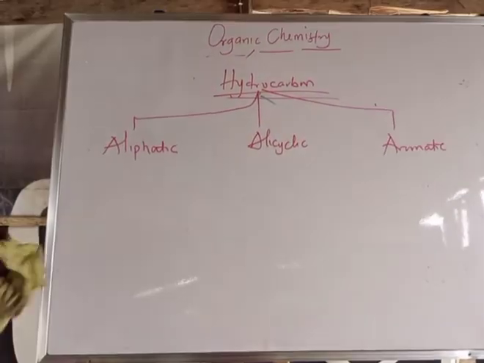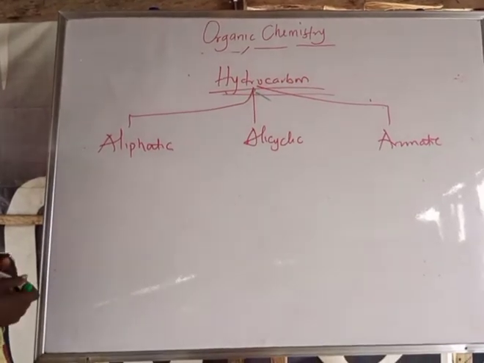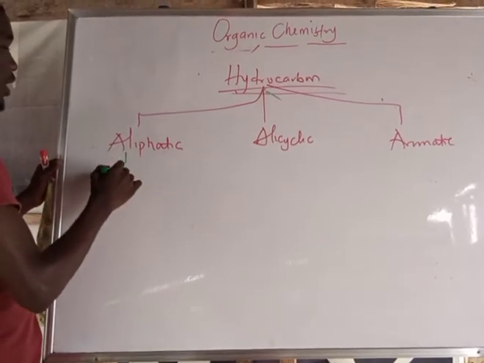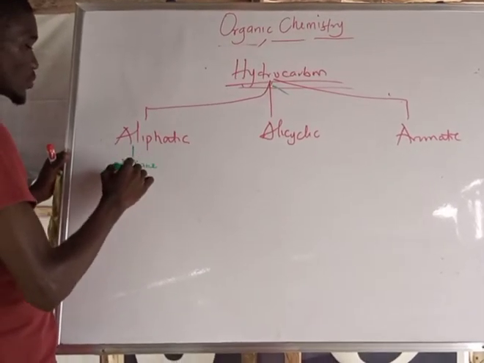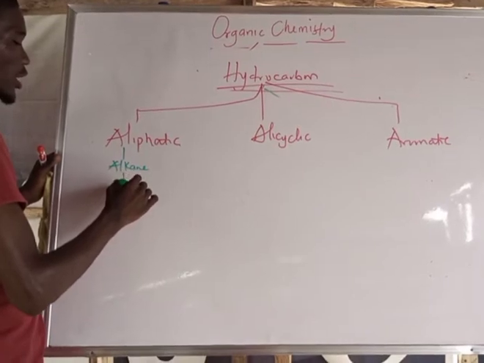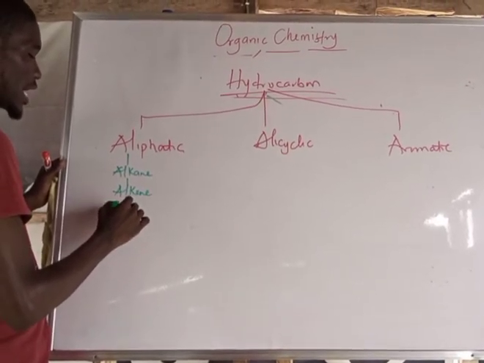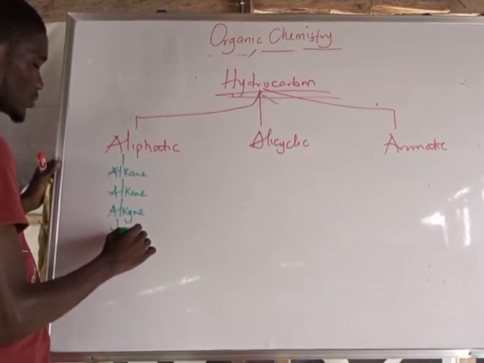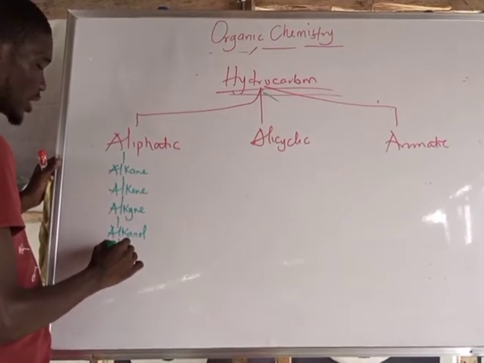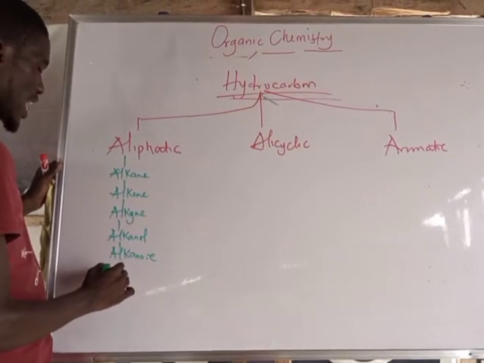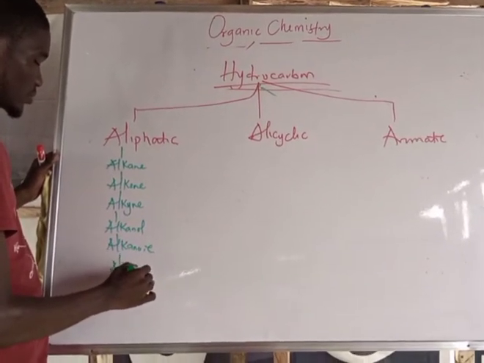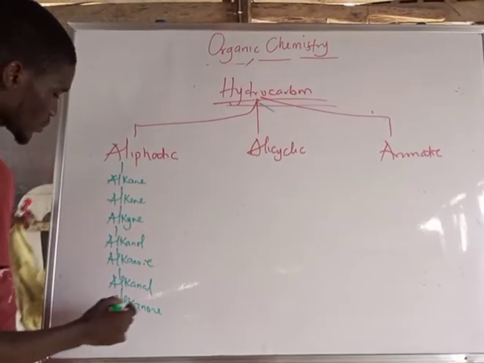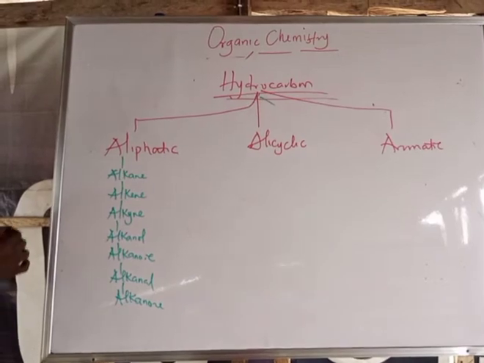So now, my main focus for organic chemistry one will be on aliphatic. The first member here we have is alkane, alkene, alkyne, alkanol, alkanoic acid, alkanal, and alkanone. These are under the aliphatic.